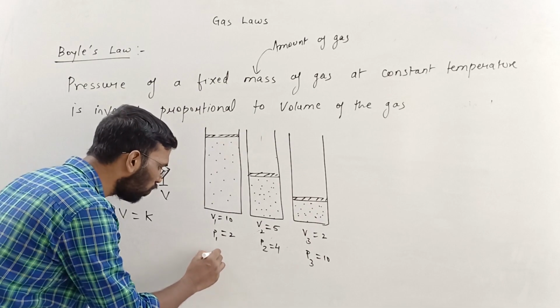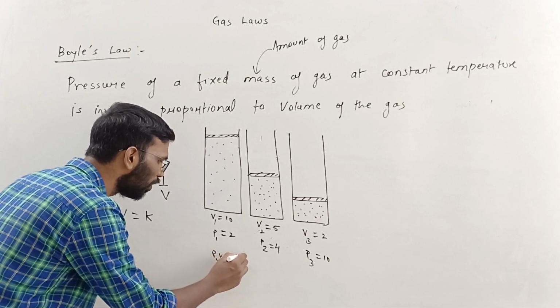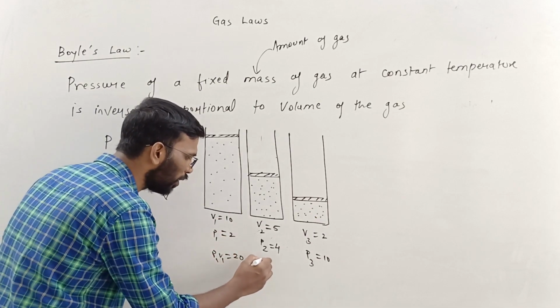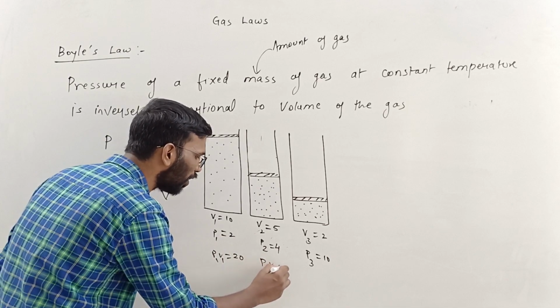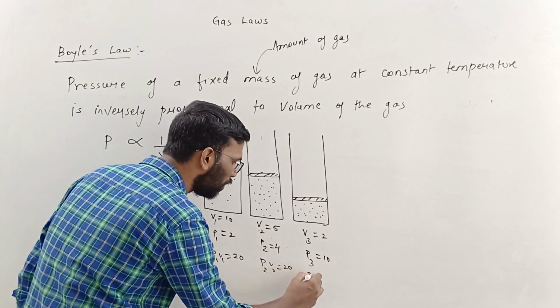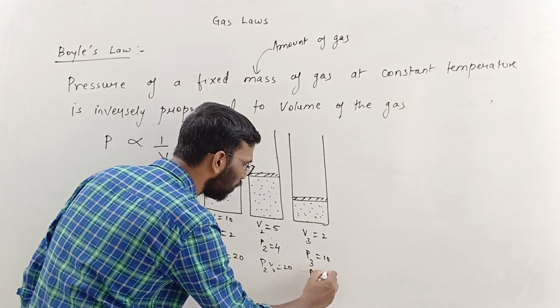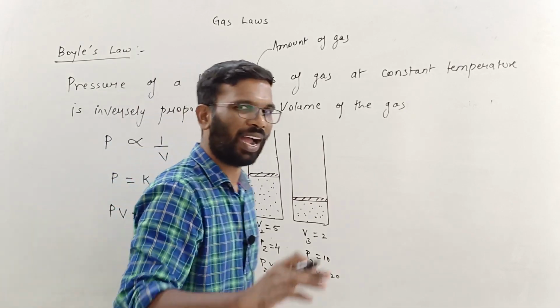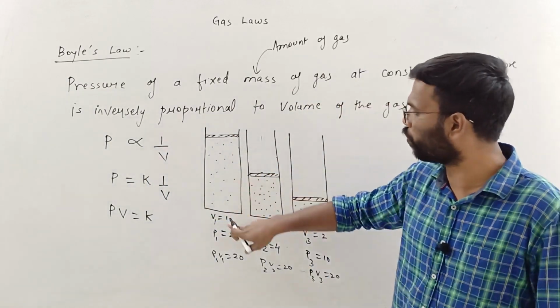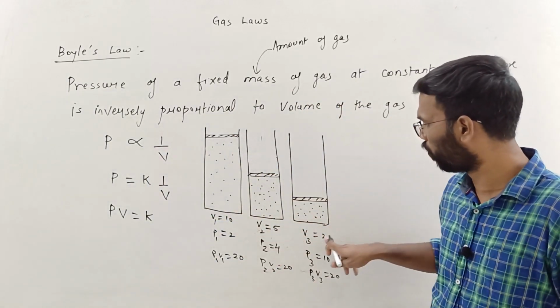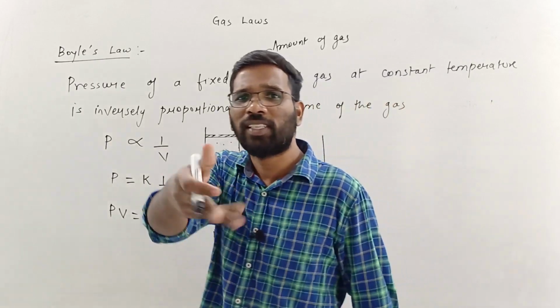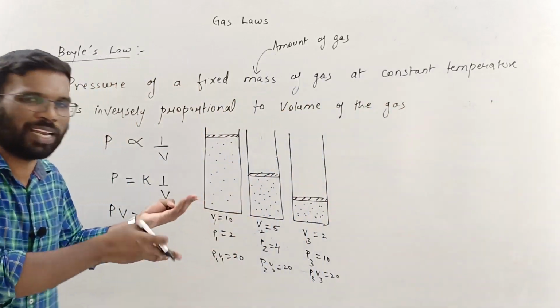So what do you understand? The product P1 V1 is 20, 10 into 2 is 20. P2 V2 is again 20. P3 V3 over here is again 20. Now I have taken this example, I have chosen these values 10, 2, 5, 4 for simplicity, to make the calculations simple.